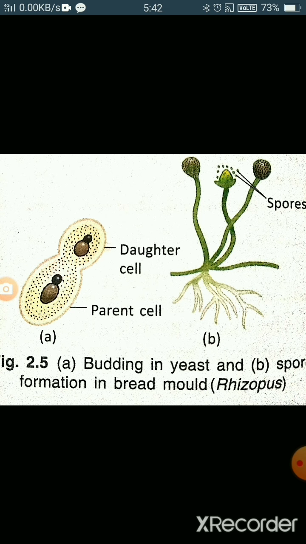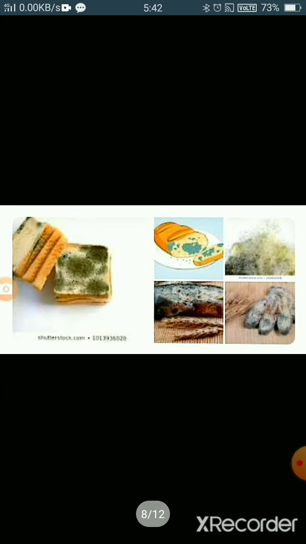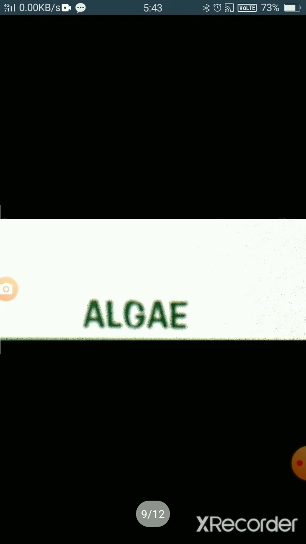So in yeast, here you can see the daughter cell forming, and after some time it will detach from the parent cell. Another is spore formation, which generally occurs on bread. Here you can see the green patches on the bread are spore formation.